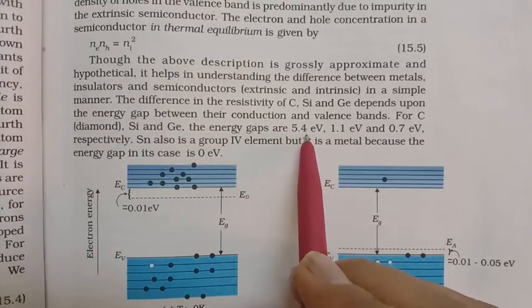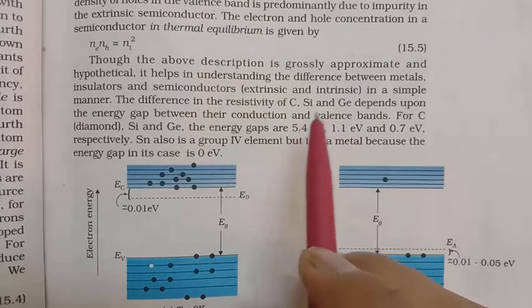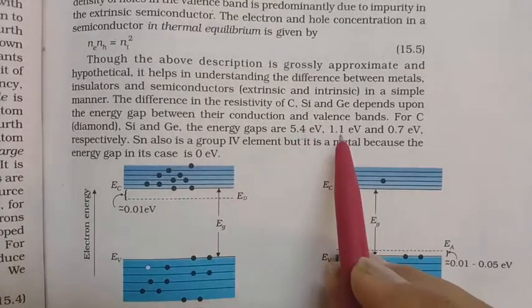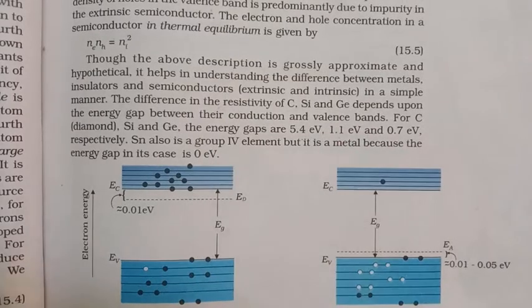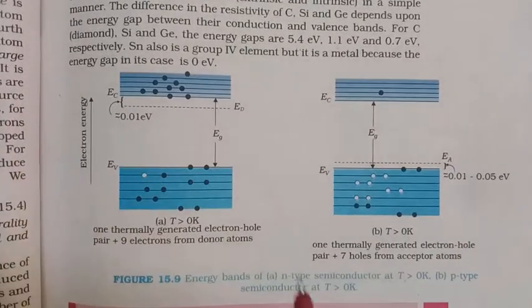So it is greater than 3 electron volts. That's why they act as an insulator. But in case of silicon, it is 1.1. In case of germanium, that is 0.7 electron volts. So all of you observe this diagram.